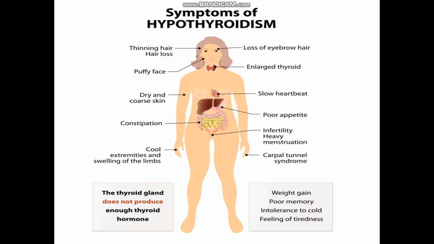Next, the symptoms of hypothyroidism are thinning of hair, loss of eyebrows, puffy face, enlargement of thyroid or goiter, dry and coarse skin, slow heartbeat, constipation, infertility, heavy menstruation, carpal tunnel syndrome, cold extremities, and swelling of limbs, etc. And weight gain, poor memory, intolerance to cold, feeling of tiredness, etc. These are some symptoms of hypothyroidism.